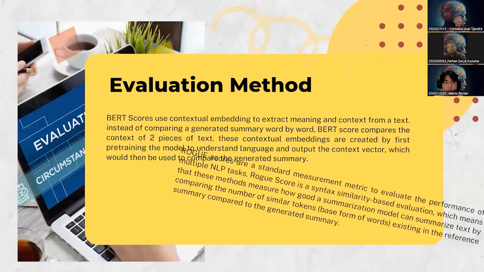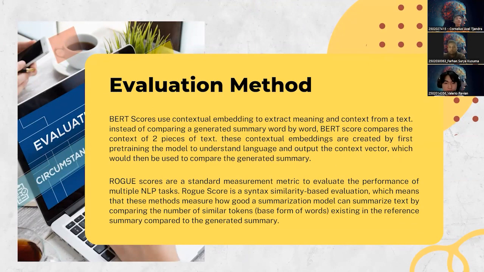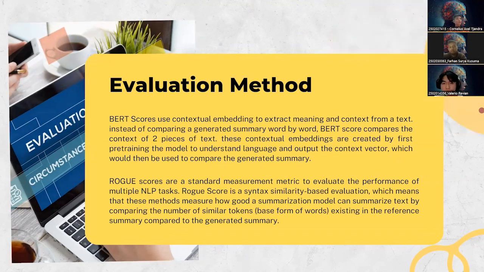Now, for the evaluation method, how exactly are we going to measure the accuracy of a summary? The answer is simple. We'll be using a dataset that provides us with a reference summary, a summary written by qualified human professionals such as journalists, writers, or professors. And we'll be comparing the summary generated by the AIs with the reference summary made by these humans.